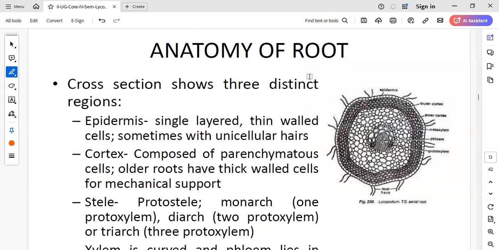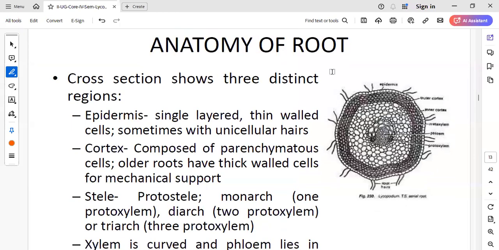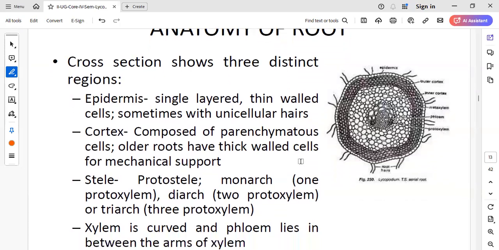Now we are moving on to the anatomy. The internal structure, when you take a transverse section, how these parts of the Lycopodium look. Now, when you're talking about the root anatomy in Lycopodium, I'm not discussing everything, only the most important point.